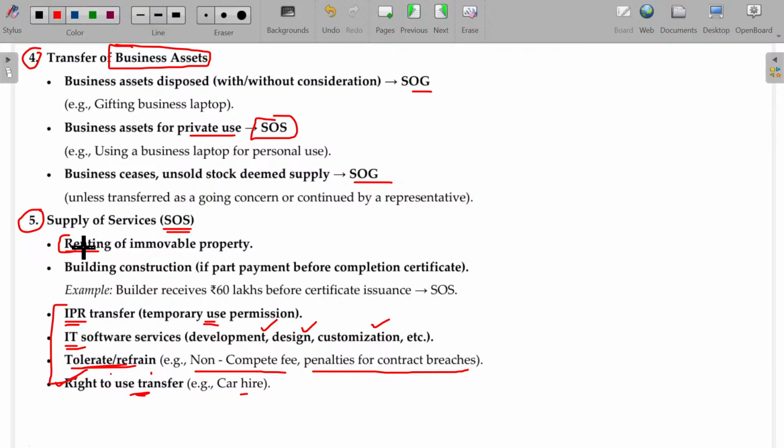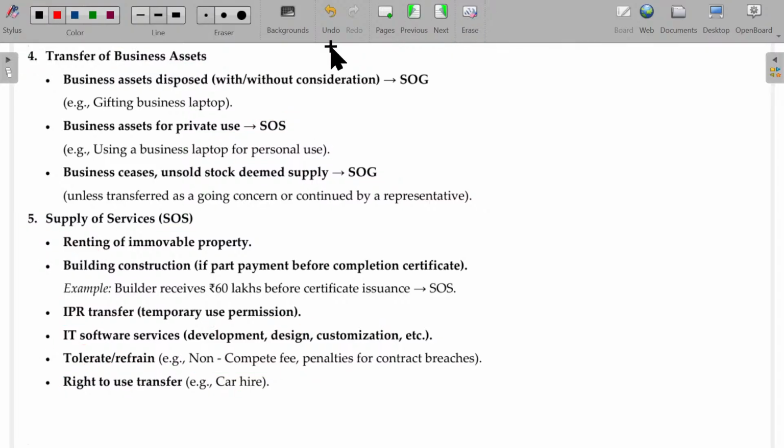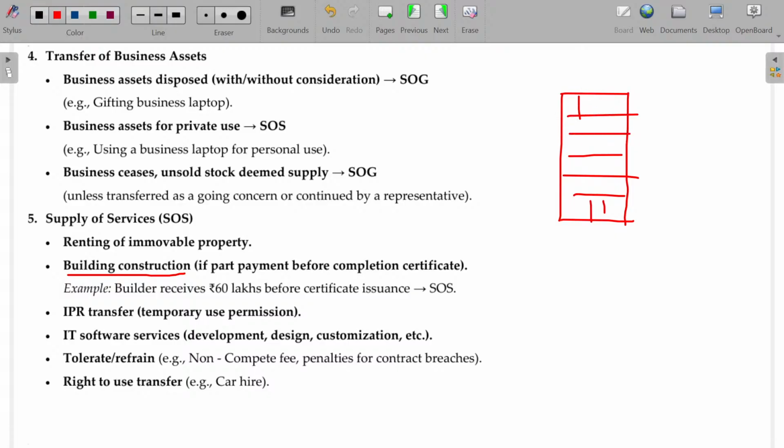Now, we'll deal with building construction in detail. The builder builds and constructs the flats. After construction, he offers them for sale. A comes and picks this particular flat.